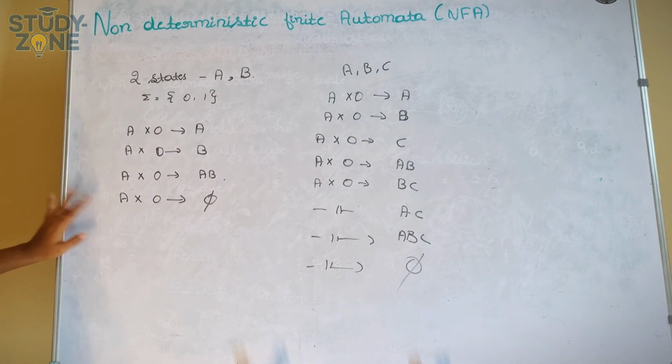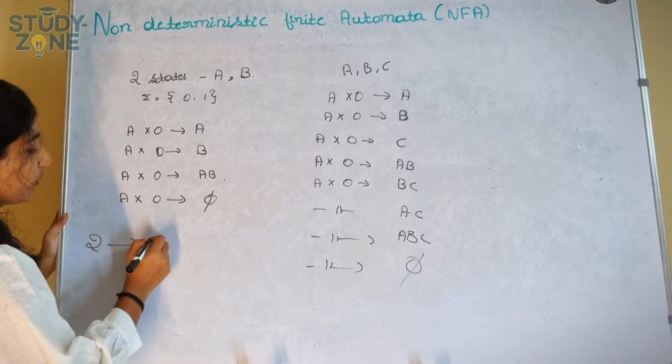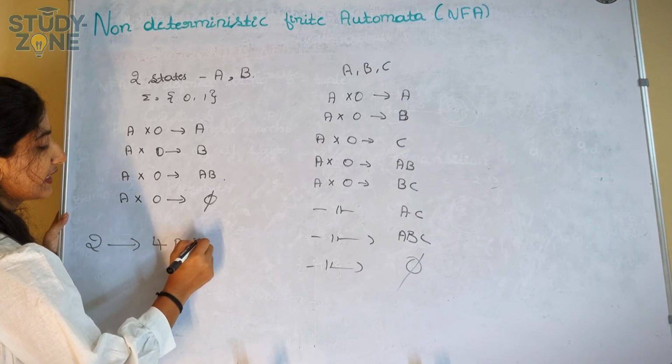So when there are 2 states, we have 4 possibilities, right?